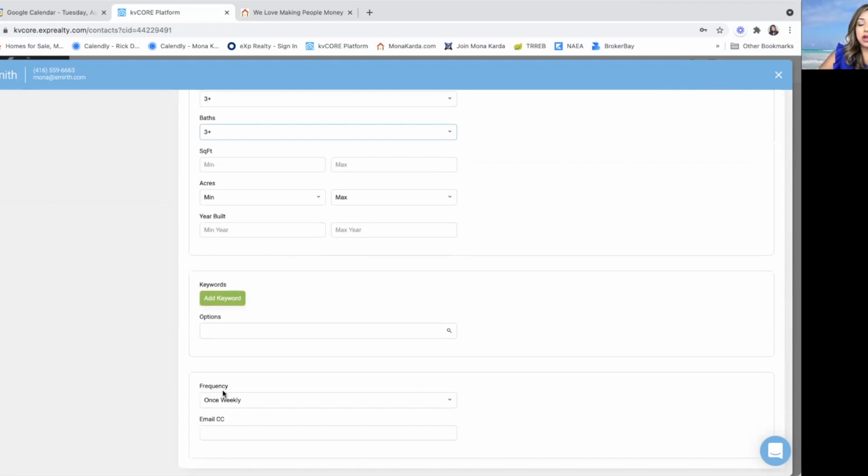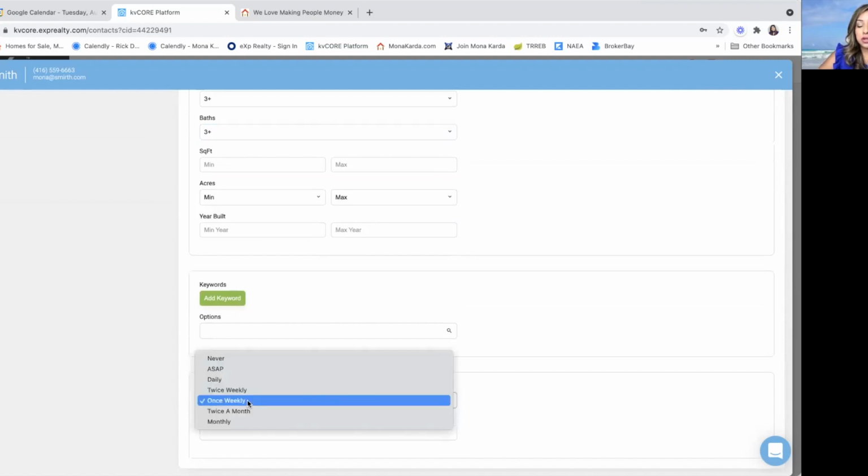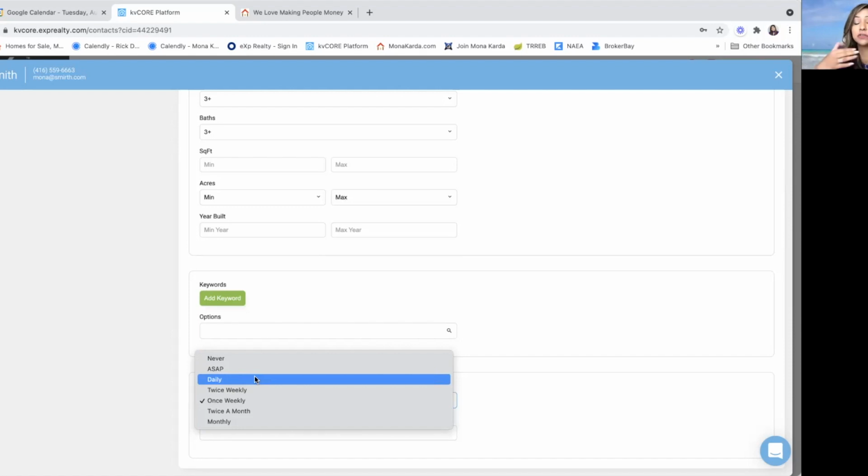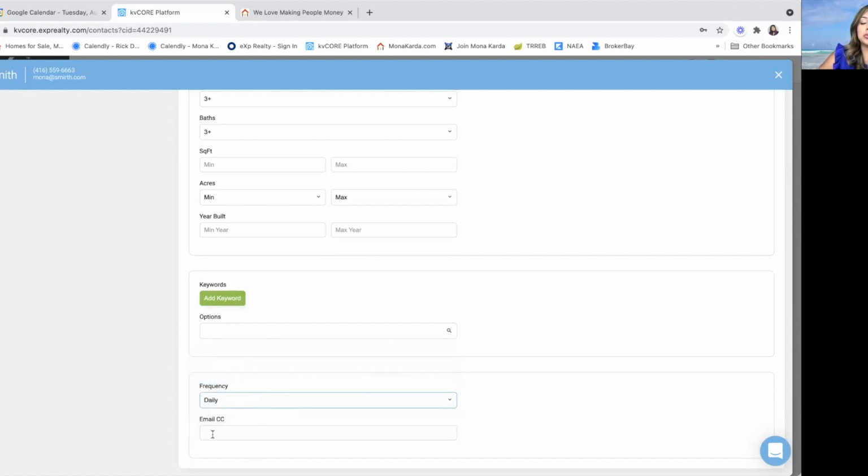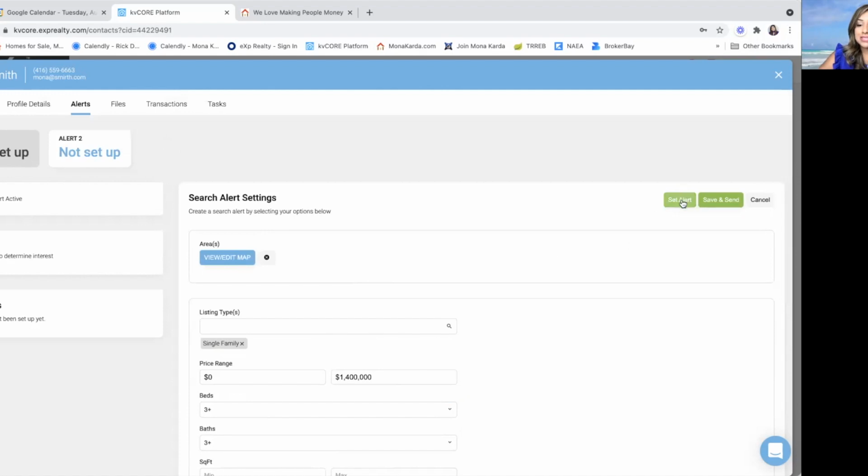I can also put in here, how frequently do I want this to be sent out to my client? Do I want it to be sent out once a week, twice weekly, twice a month, or monthly, daily, ASAP, or never? Okay, so I'm going to say I want it to be sent out daily. I want this person to see these, especially if they're interested in purchasing something and they've expressed that they want to get some listings and kind of view what they should see. So I'm going to click on daily. And if their partner would also like to be CC'd to that email, we can always take their email address and add it here. When I click on set alert,